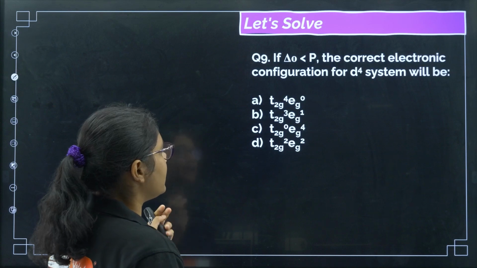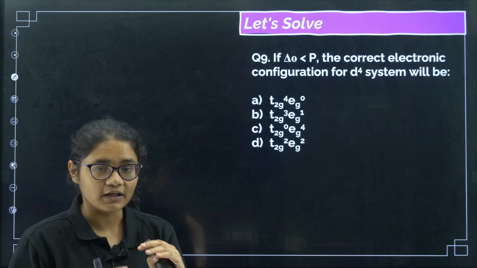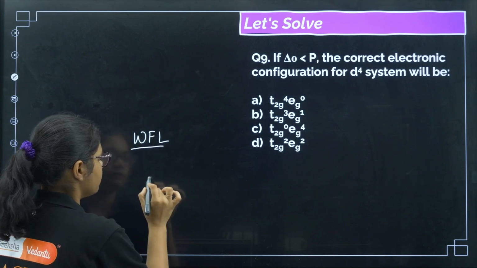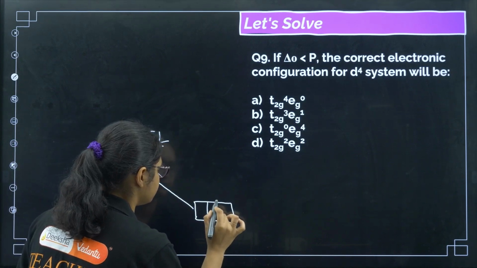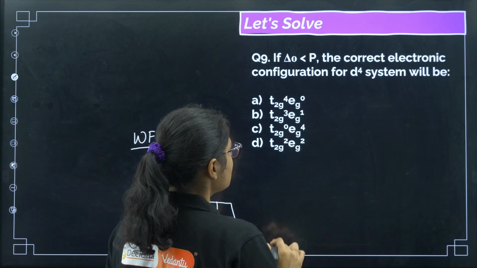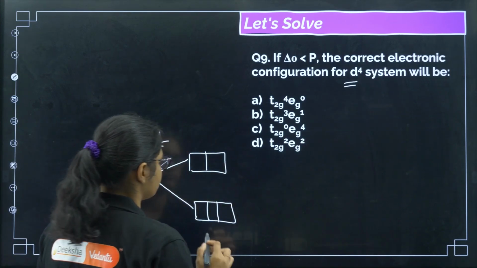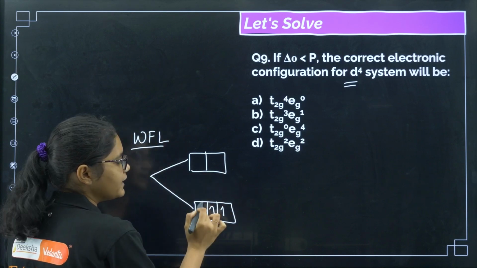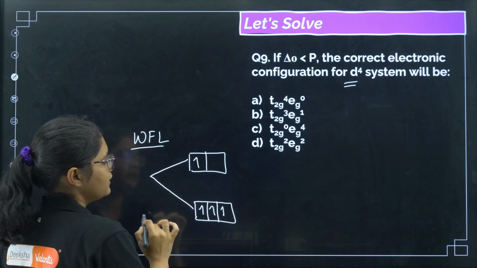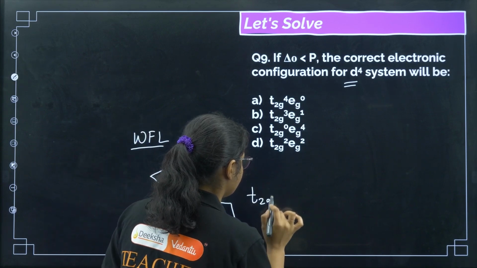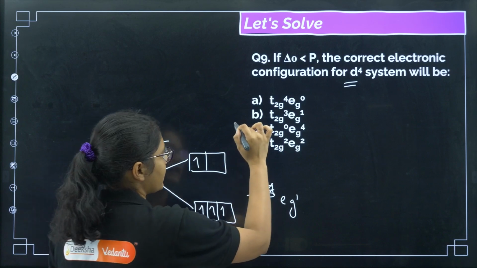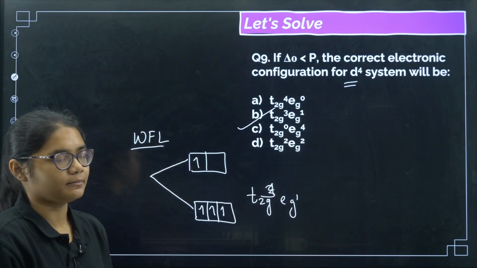Next, if delta O is less than P, that means which one is this? Weak field ligand. We have weak field ligand, very less difference. Weak field ligand, the electronic configuration for d4. So we will have 1, 2, 3, very less difference. The electron will not try to share rooms here, it will come here. So what will be the configuration? t2g3 eg1. Correct answer for this question will be option number B.